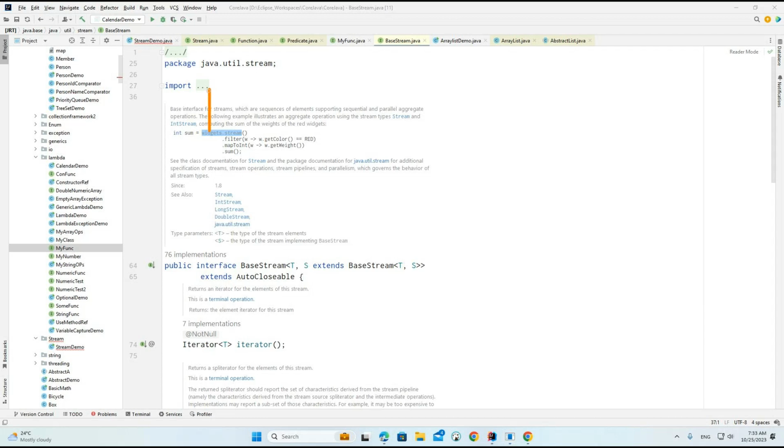So basically, we are having a widget, or let's say a special object. Better, in place of this widget, if you remember, we are having Person, or we can call it a person list. The person list contains a collection of objects.